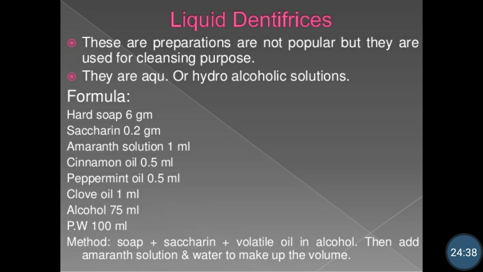So first are the liquid dentifrices. Liquid dentifrices are not generally popular, but they are used for cleansing purpose. They are either aqueous or hydroalcoholic, that is, it contains the alcohol and water also.